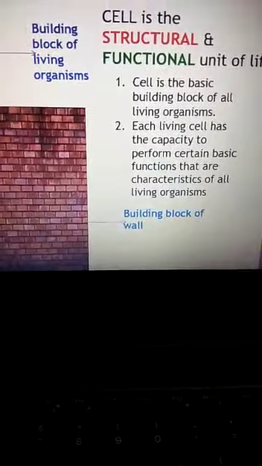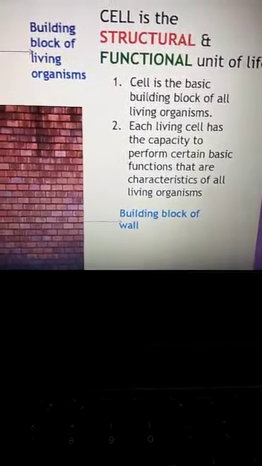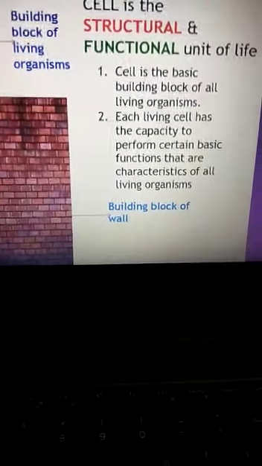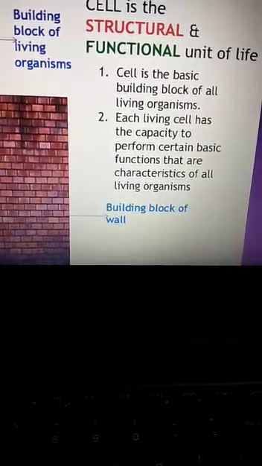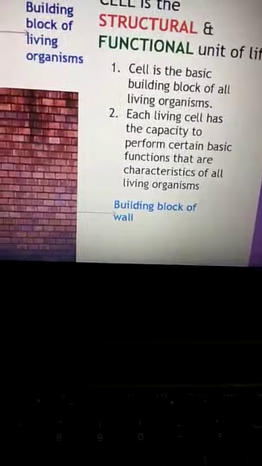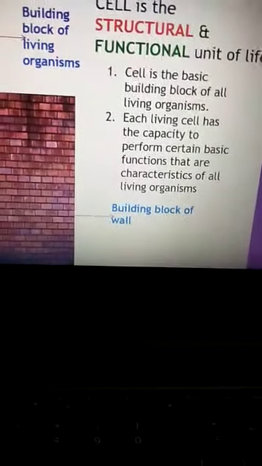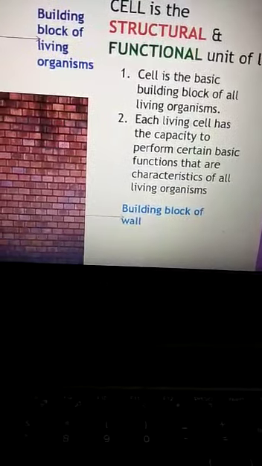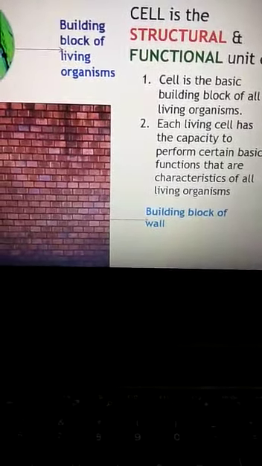So why is it known as the structural unit of life? Because it is the basic building block of all living organisms. And why is it known as the functional unit of life? Because each living cell has the capacity to perform certain basic functions that are the characteristics of all living organisms. Let us come beyond this topic now.